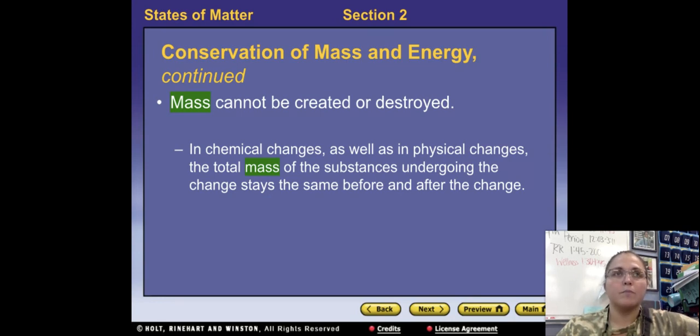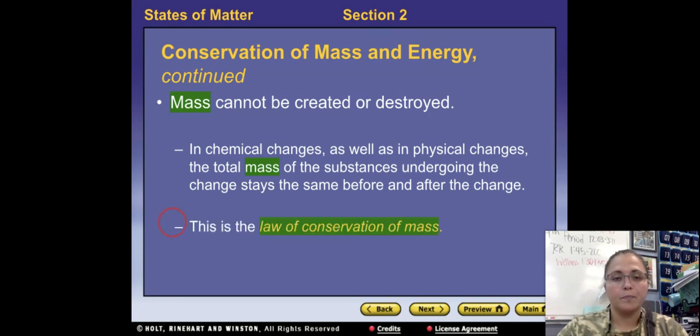For example, if I am melting ice, the ice is going to be a certain mass. As that ice melts, I should end up with the same exact mass of liquid water. If I am boiling water, then I start out with a certain mass of liquid. After that all evaporates, I should have the same exact mass of steam particles.